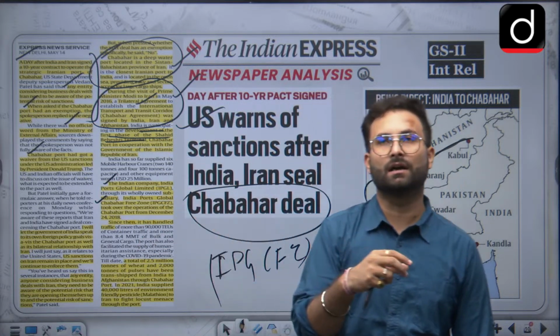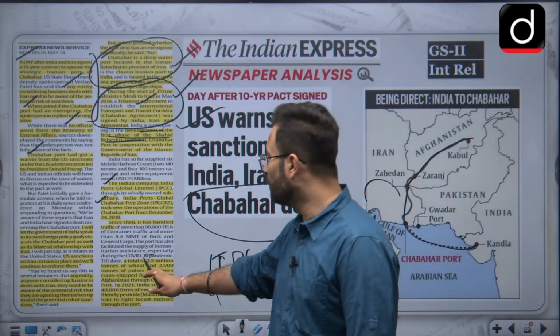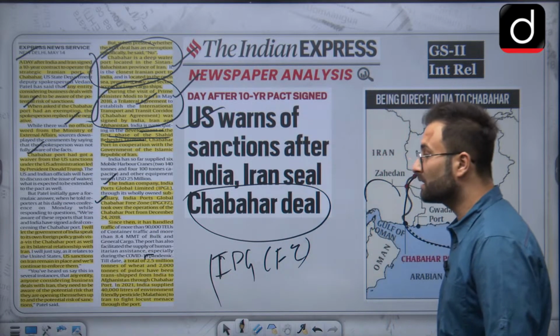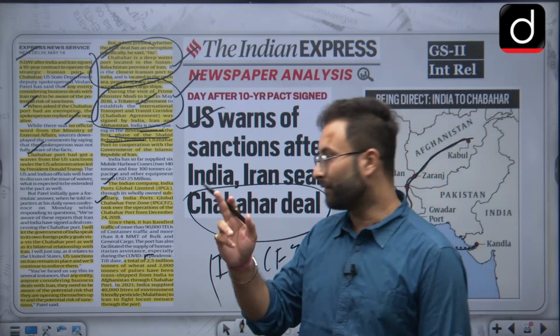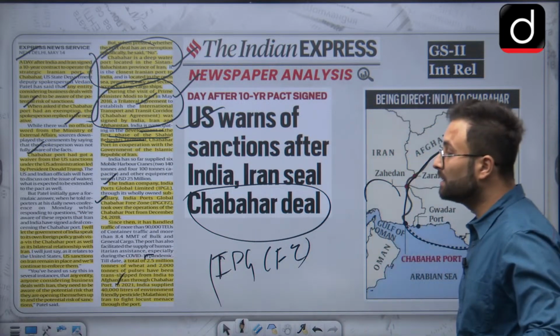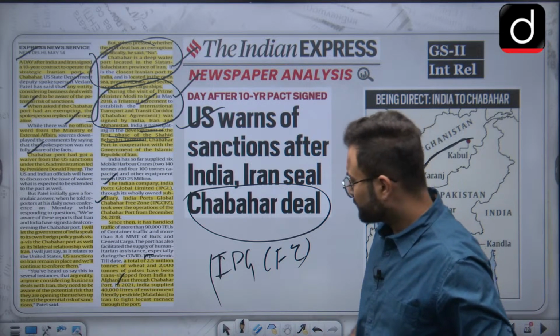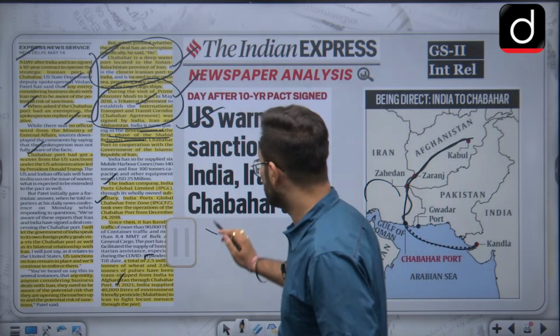Since then we have sent various shipments even to Afghanistan. When we are talking about Afghanistan, we have sent 2.5 million tons of wheat and 2000 tons of pulses which has been shipped to Afghanistan. Other than that, in 2021 India has supplied 40,000 liters of environment friendly pesticide, that is Malathion. So please remember this name as well.